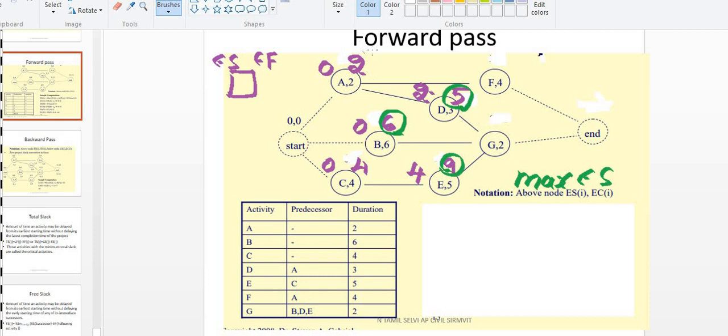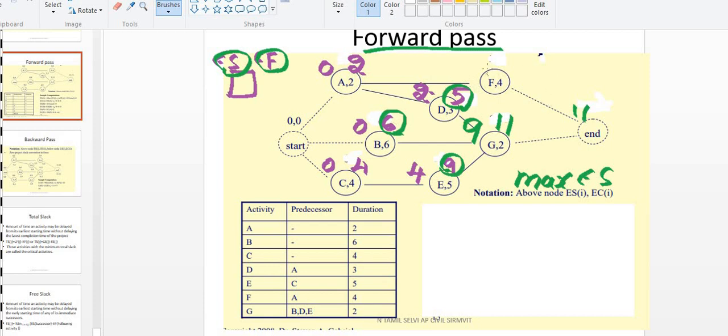This is called forward pass. So what you have to do? Maximum 9. Okay. Now I have put the early start. Early start is over. What is the early finish? 9 plus 2, 11. Right? 11. So the project will take 11 days to end. Okay. So this is how you have to calculate the early start.